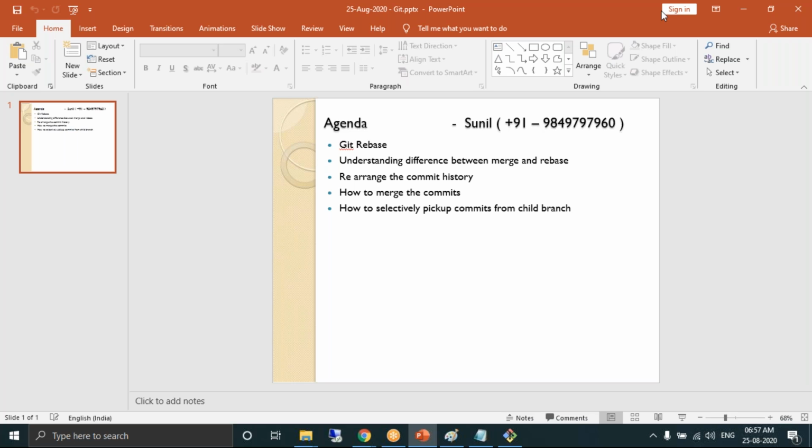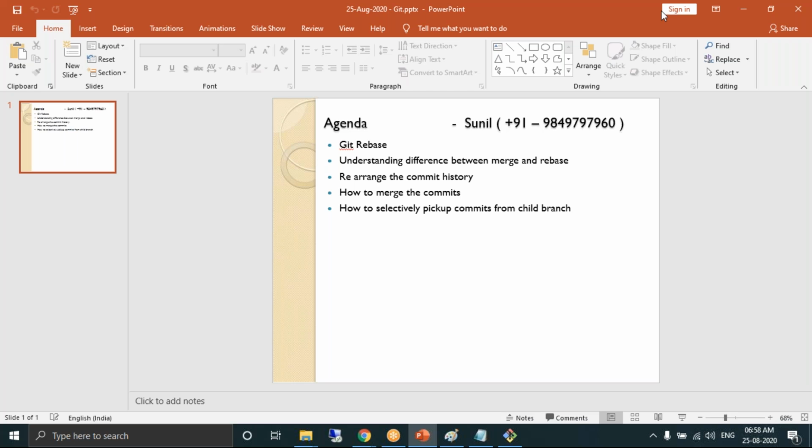And remember, I repeat again, Git is from the developer perspective. So we are learning all these commands, Sunil. Do we do these commands as a DevOps engineer? No, we will never do this. Are we the people who will be selectively picking up the commits from the developer's child branch? It's the developer's responsibility. We instruct the developers to do it. Every developer is expected to have some basic knowledge of Git to handle these kinds of source code management operations.